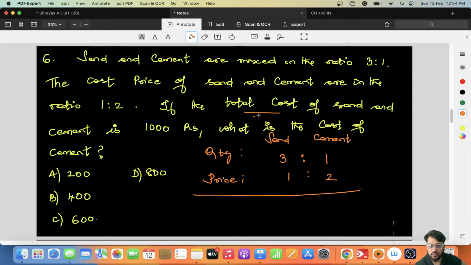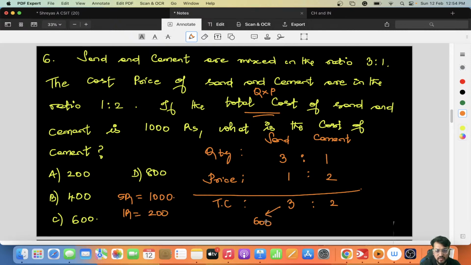Total cost is quantity into price, right? So total cost will be 3 ones are 3, 1 twos are 2. 3 plus 2 is equal to 5R, and the value of 5R is 1,000. So 1R will be 200. So sand will be 600 and cement will be 2 into 200, 400.